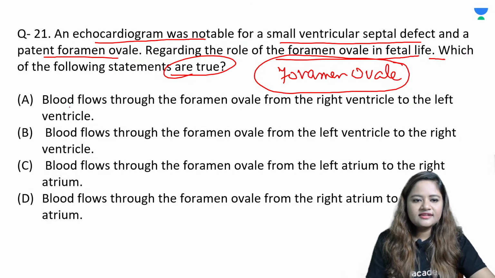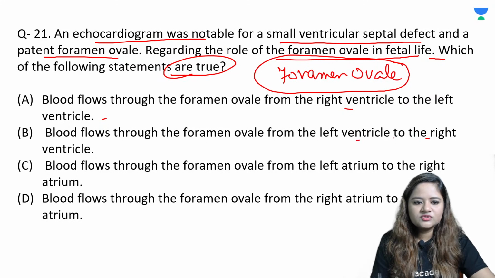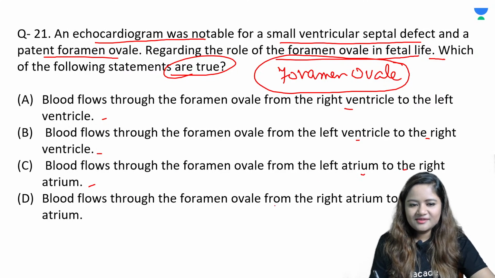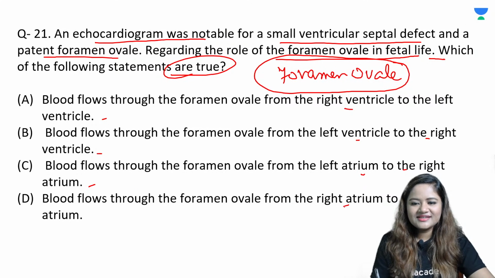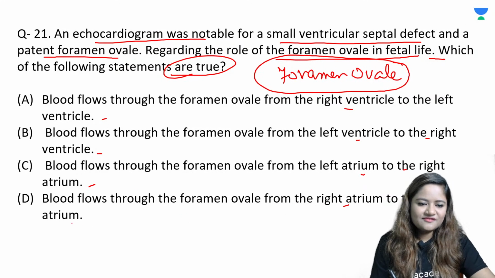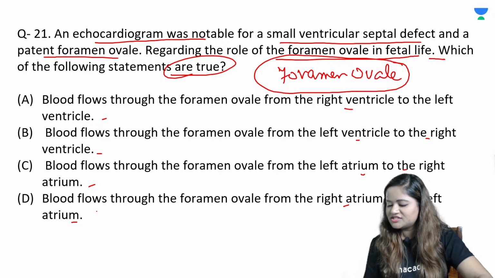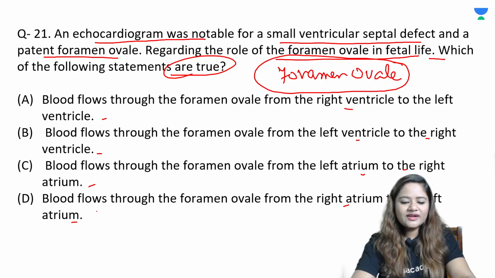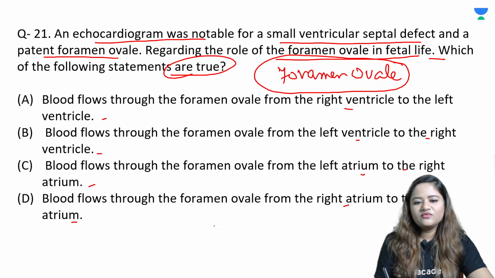First option says that the blood flows through the foramen ovale from the right ventricle to the left ventricle. Second option says that the blood flows through the foramen ovale from the left ventricle to the right ventricle. Third option says that blood flows through the foramen ovale from the left atria to the right atria. And last option says that the blood flows through the foramen ovale from the right atria to the left atria. So it's a very simple question. What would be the answer to question number 21? From where does the blood flow in a foramen ovale?